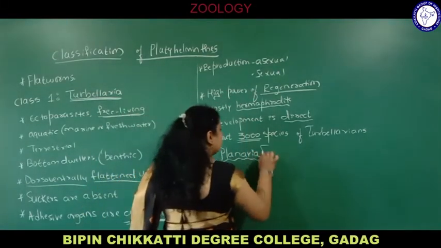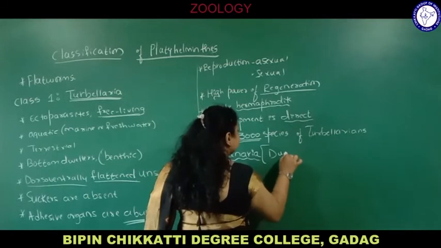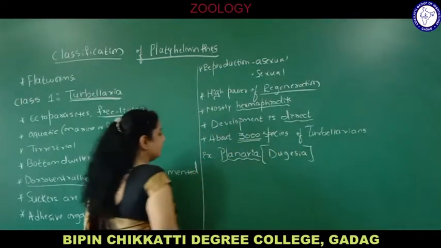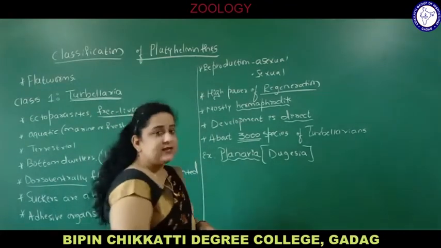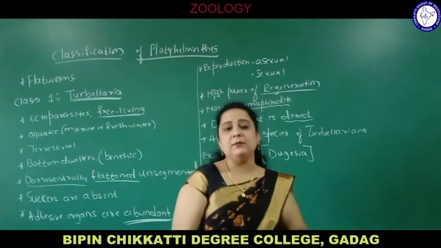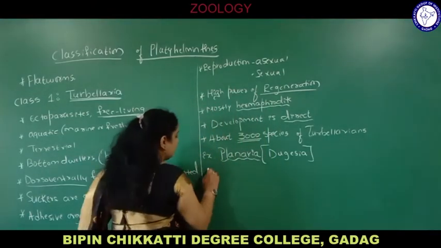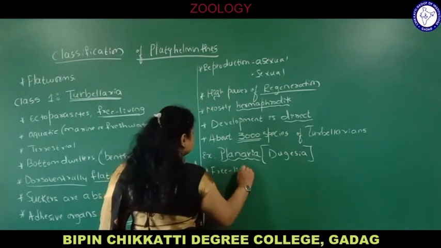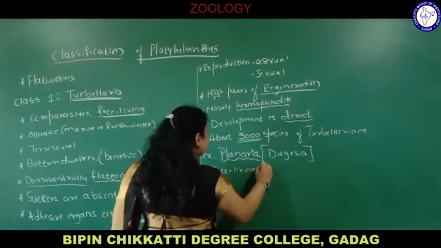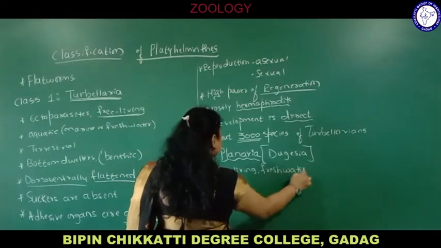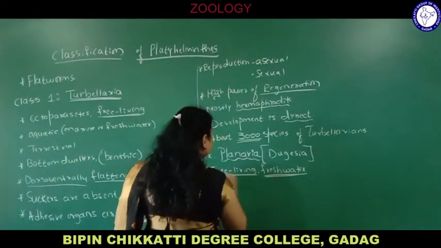If you come to Planaria in a bit more detail, the other name for Planaria is Dugesia, spelled D-U-G-E-S-I-A. Planaria is also called Dugesia. It is a free living helminth, a free living worm, found in fresh water. It is a freshwater form and free living.